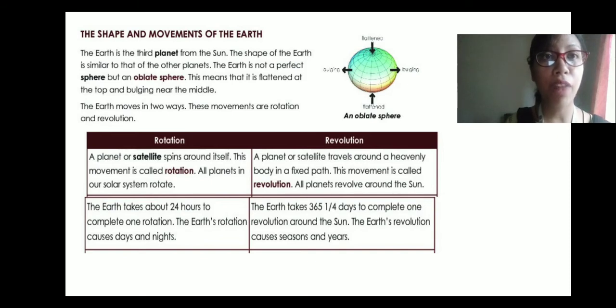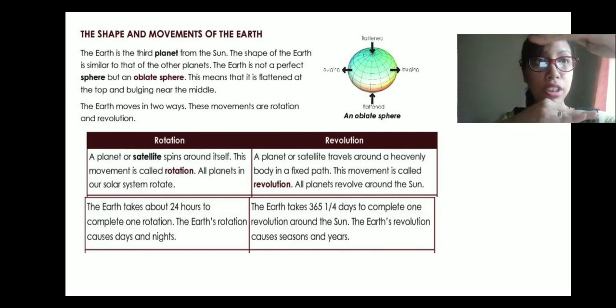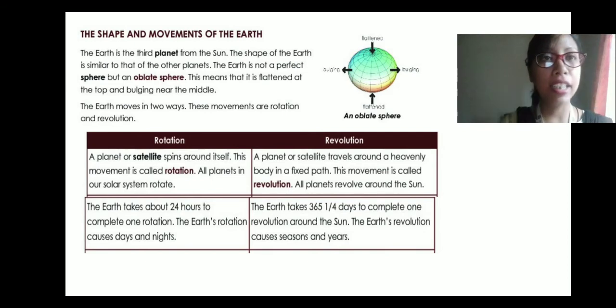Sphere means a round, a perfect round in shape? No, but it is an oblate sphere. It is flat from both the top and the bottom, and in the middle it bulges. Think of when we blow up a balloon, it bulges, right? That is what bulging is. So both the top and the bottom are flattened and bulge near the middle. That is called the oblate sphere.